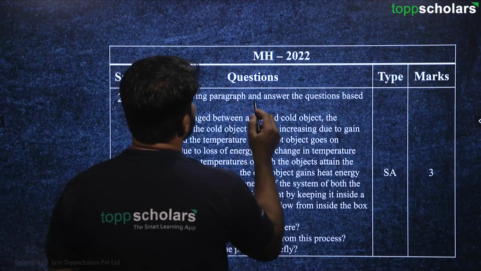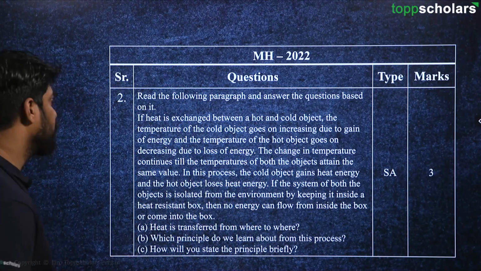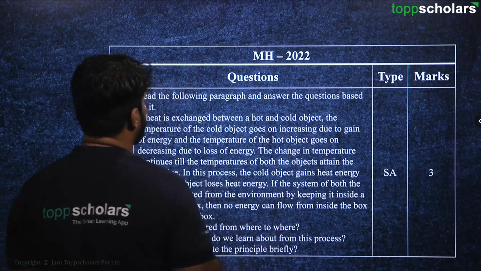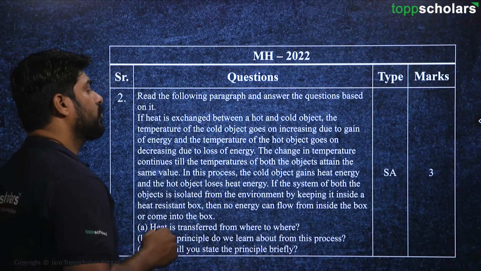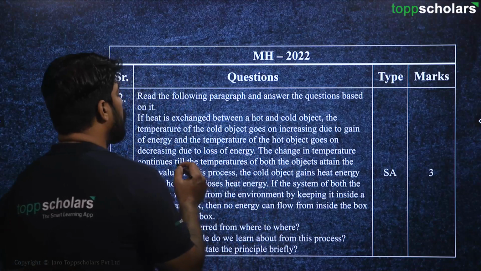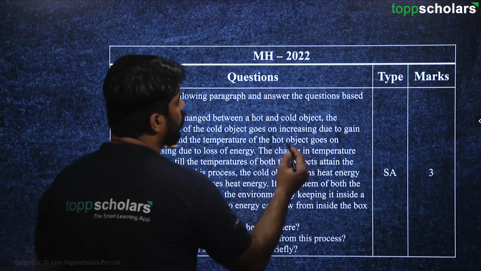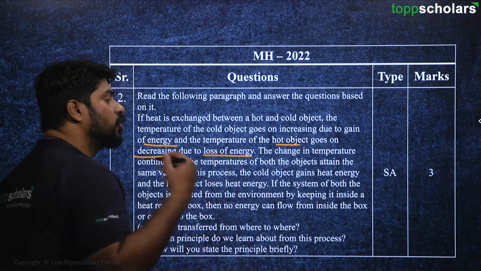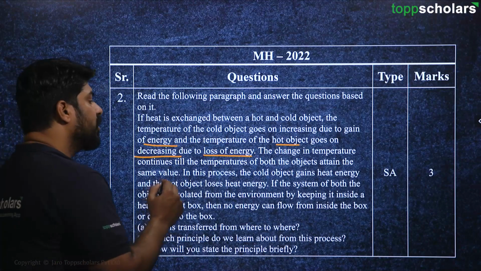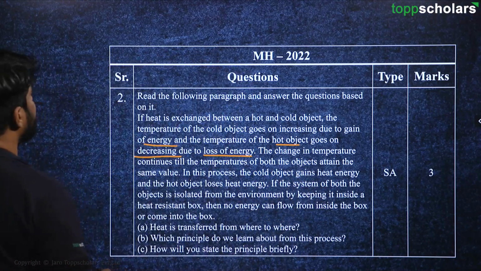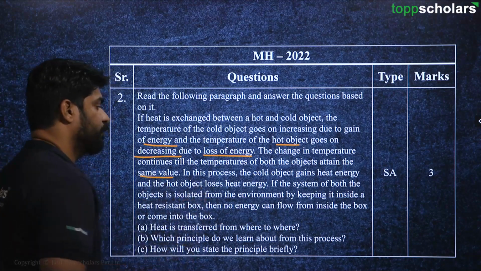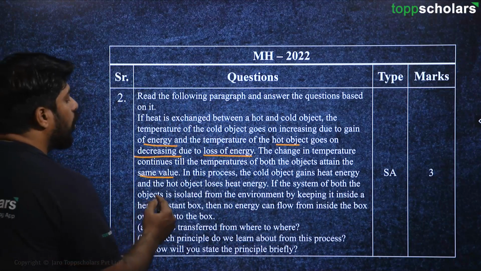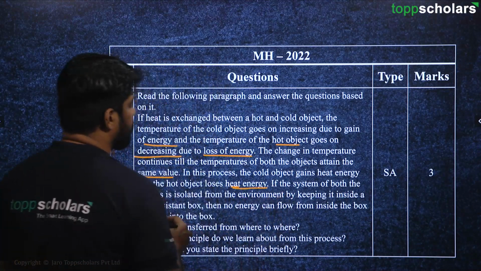Here it is. Read the following paragraph and answer the questions based on it. So here, if heat is exchanged between a hot and cold object, the temperature of the cold object goes on increasing due to the gain of energy, and temperature of the hot object goes on decreasing due to the loss of energy. The change in temperature continues till the temperatures of both the objects attain the same value. So in this process, the cold object gains heat energy and the hot object loses heat energy, right?